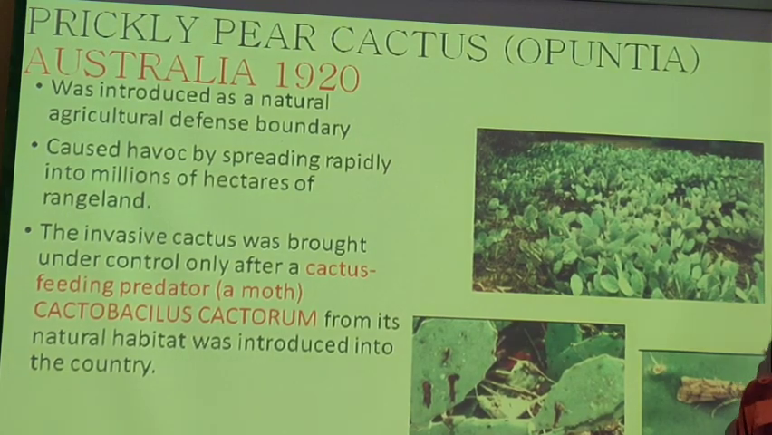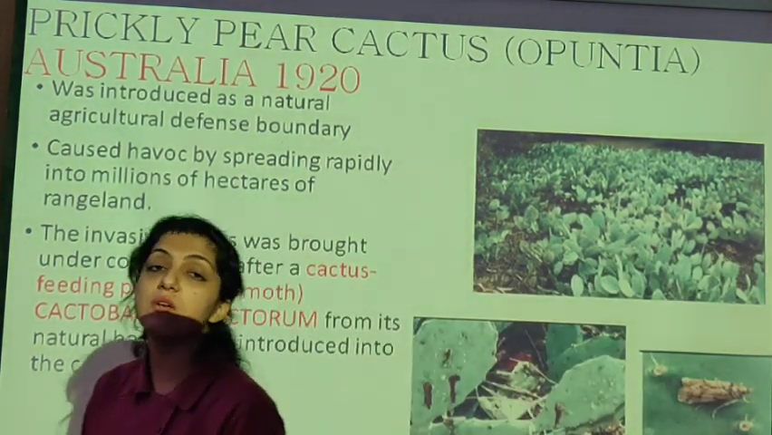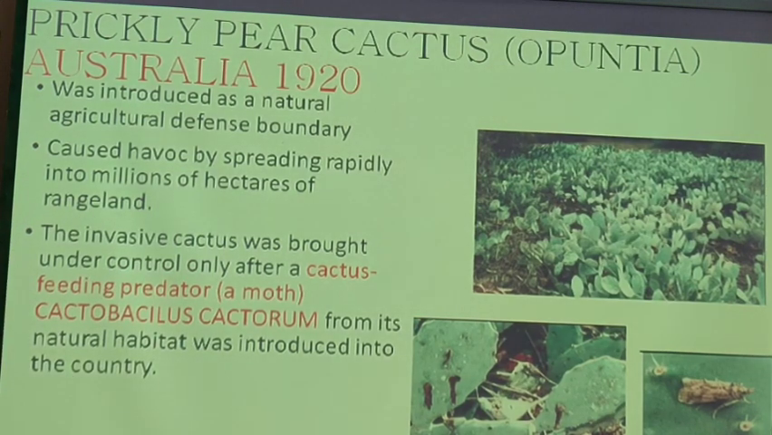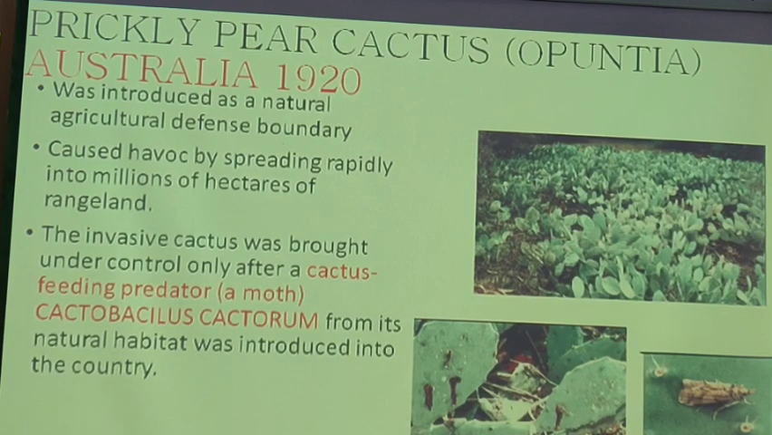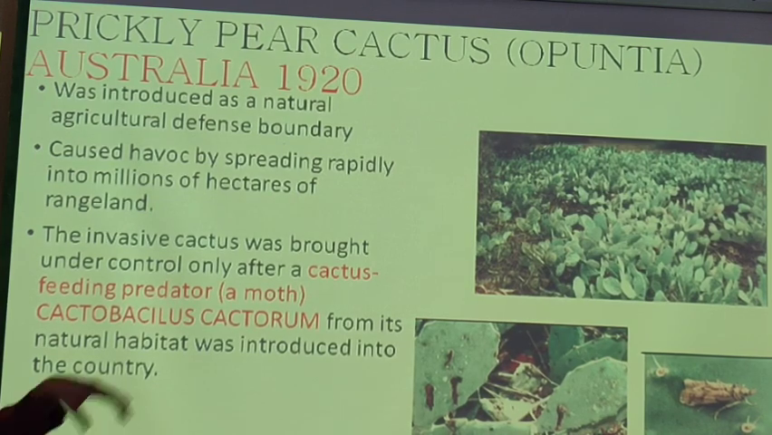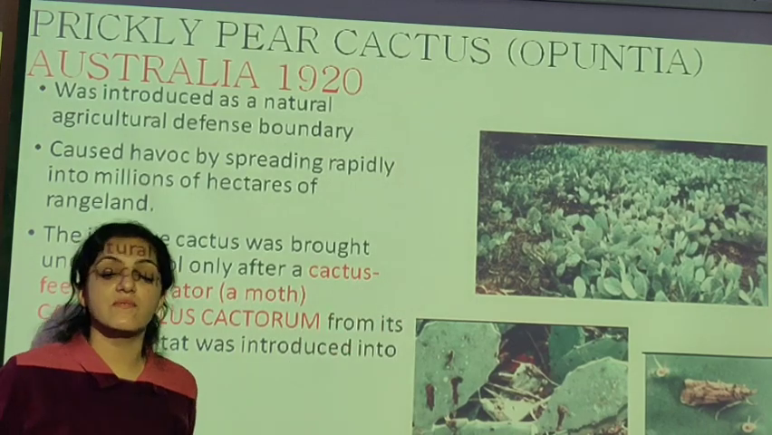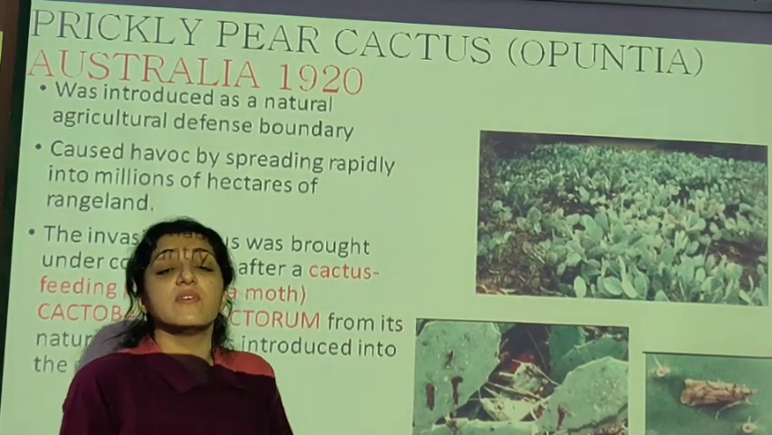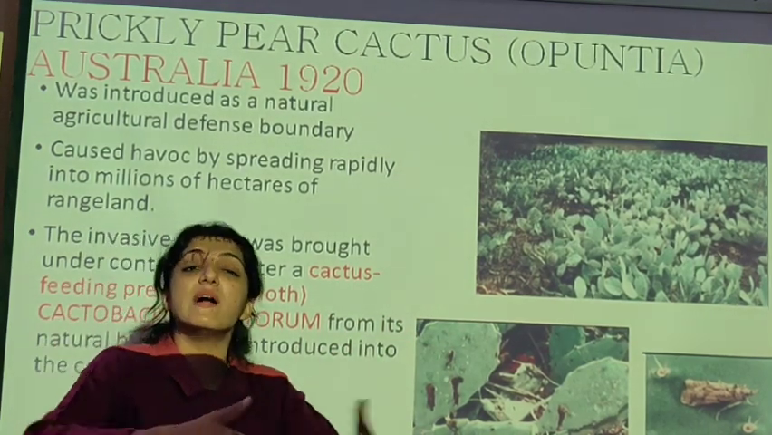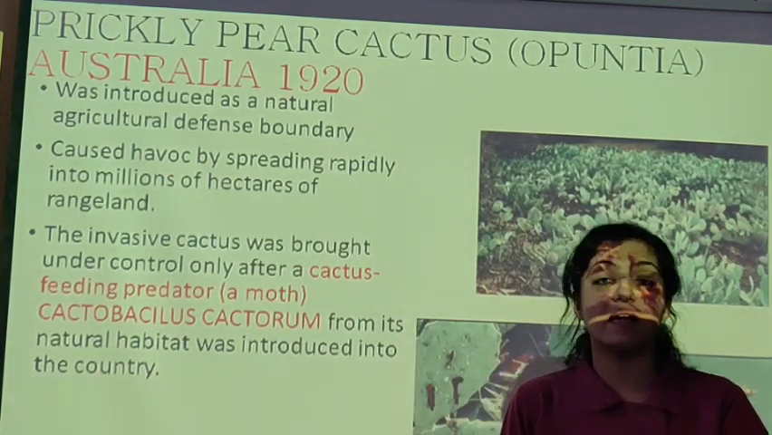Predation का और एक example है prickly pear cactus का. This was a cactus which was introduced in Australia. Okay, Opuntia जिसका नाम भी है, common name is prickly pear cactus. It was introduced in Australia in 1920 as a natural agricultural defense boundary. Now, because the cactus has thorns, it was introduced as a natural defense boundary of an agricultural field. But it started to grow in abundance. It also captivated the whole agricultural land.